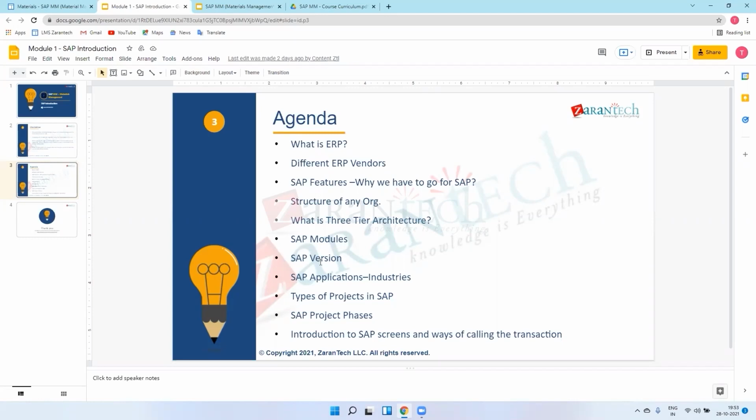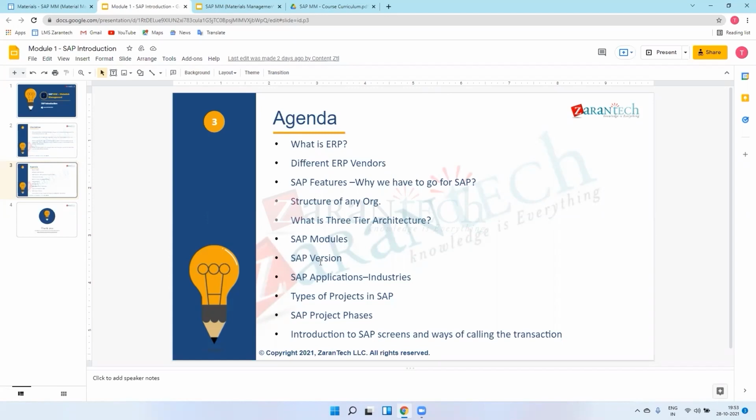No, no, they just introduced the FI module first, and then they came up with MM, SD, PP, and HR. So first they introduced versions R1, R2, R3. Then they upgraded R3 with R3 2.0, then R3 3.0, likewise. So after R3 4.7, they came in 2004.